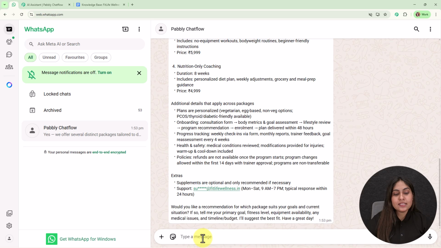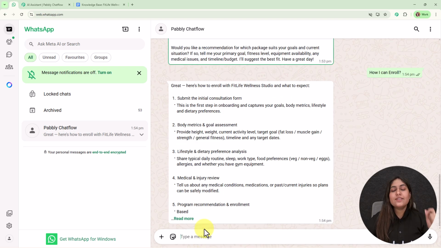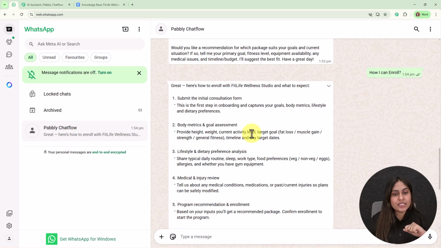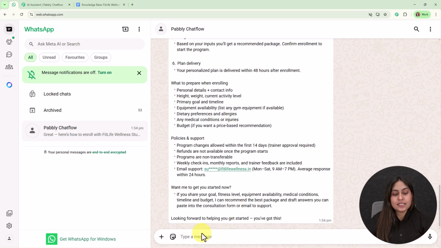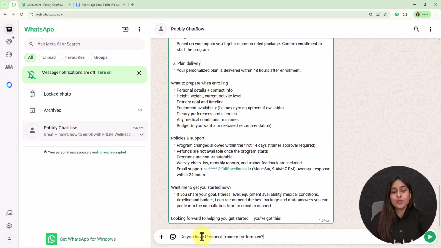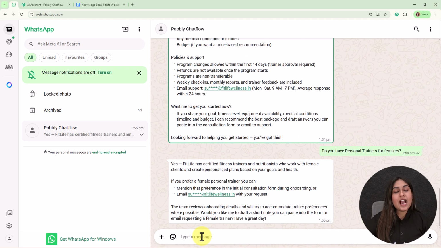Now we're going to ask another question as, how I can enroll? And you can see we have received an instant reply for the same, where we have received the entire process of enrolling. Now we're going to ask another question as, do you have personal trainers for females? And you can see we have received an instant answer for this question as well. So now here with this, we have successfully seen the working of this amazing WhatsApp agent that I have created, which replies like a human to all my customer queries.